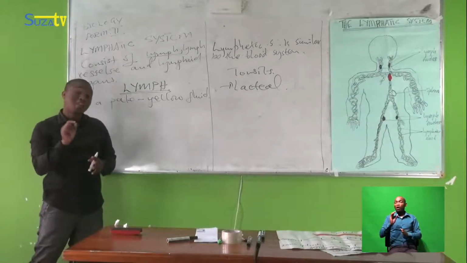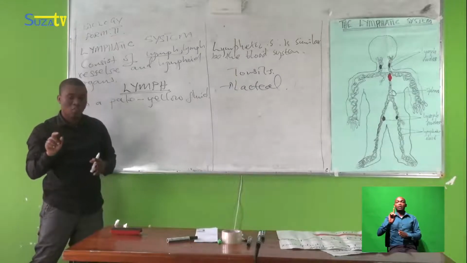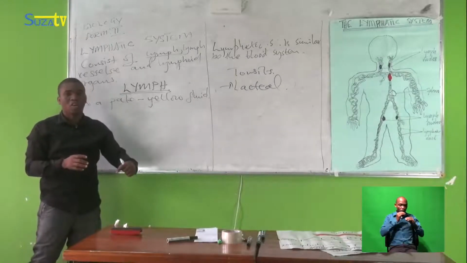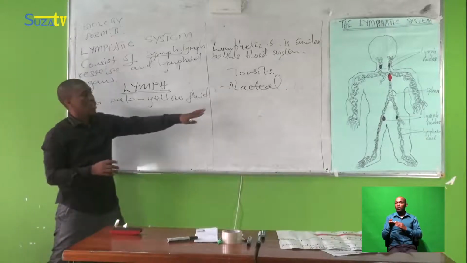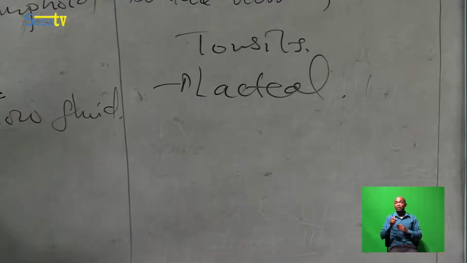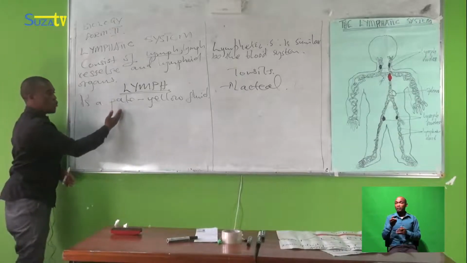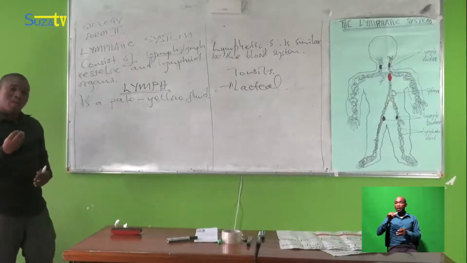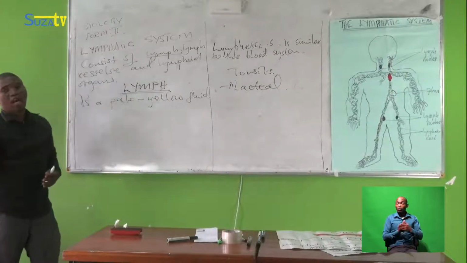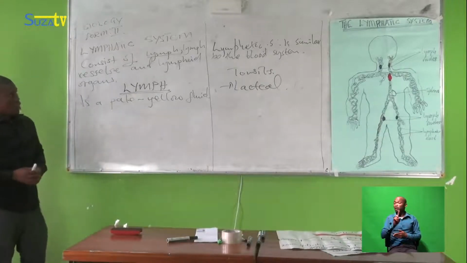Fatty acids will be absorbed from the small intestine and will enter these vessels and will be mixed with the lymph. That's why the lymph mostly appears pale yellow in color. Thank you very much.